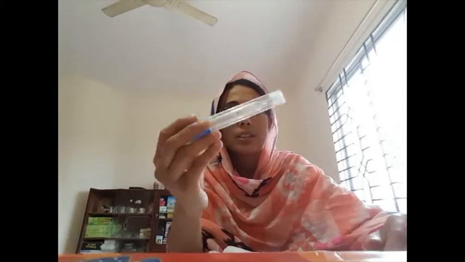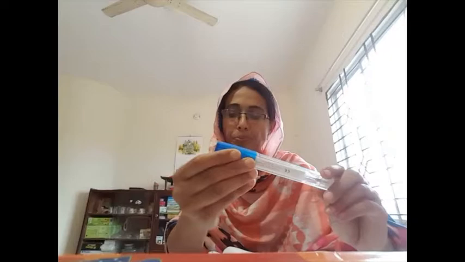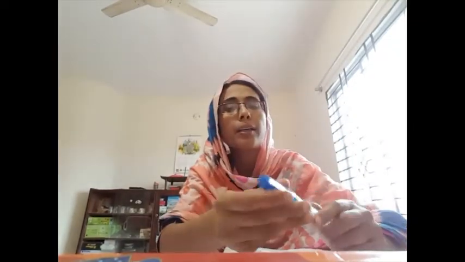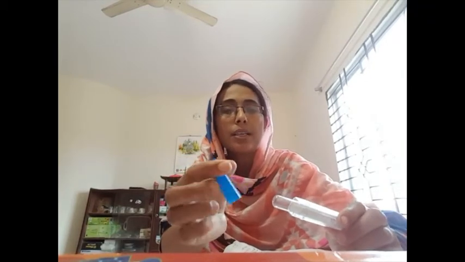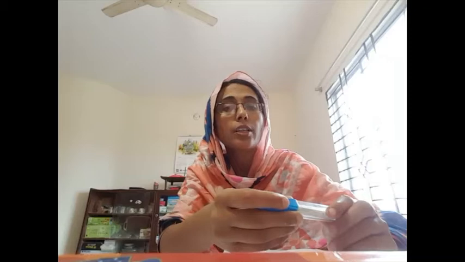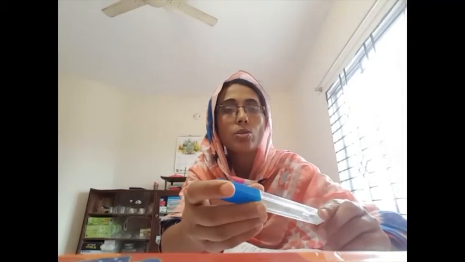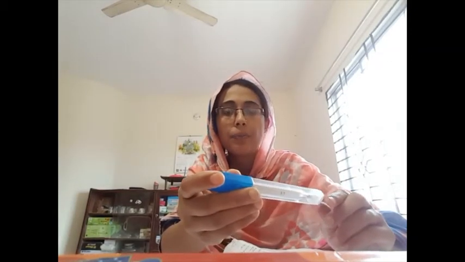And now look, this is a mercury thermometer. We use this mercury thermometer because mercury is a liquid, and when heat is applied, its expansion rate is so fast. For that reason we use mercury.